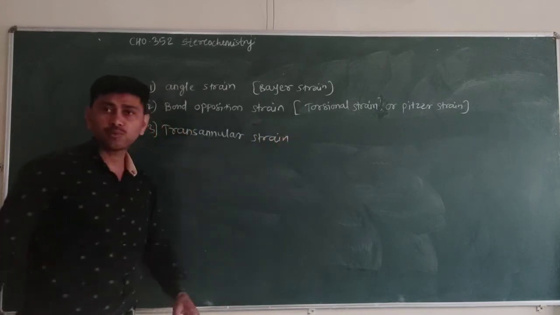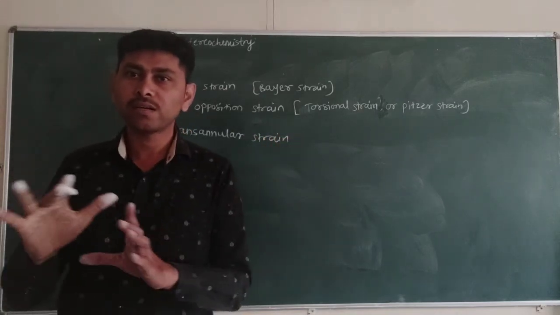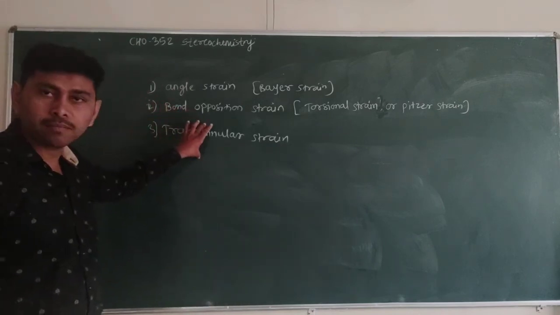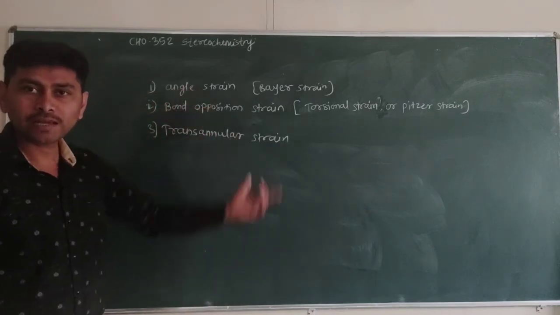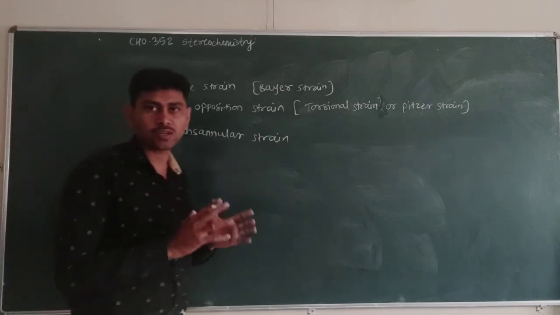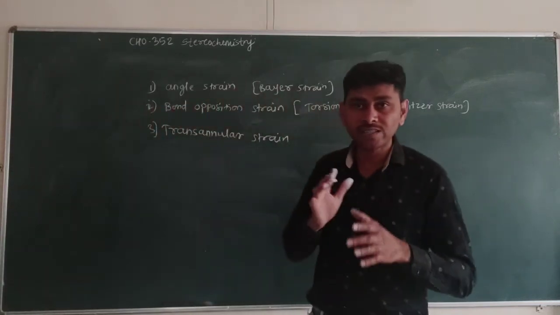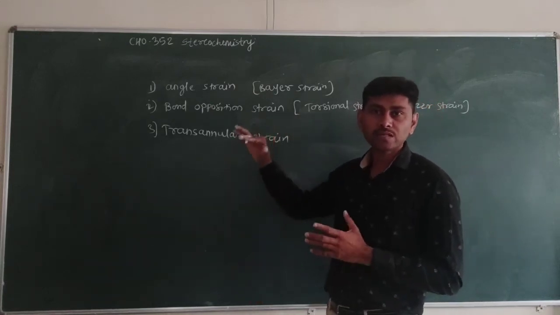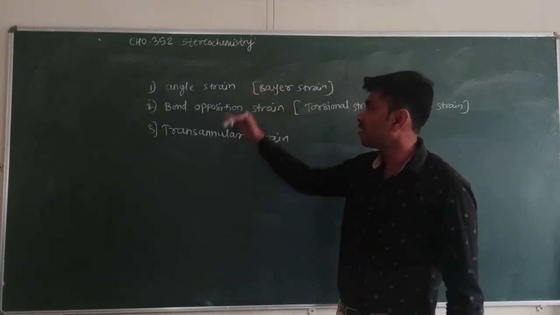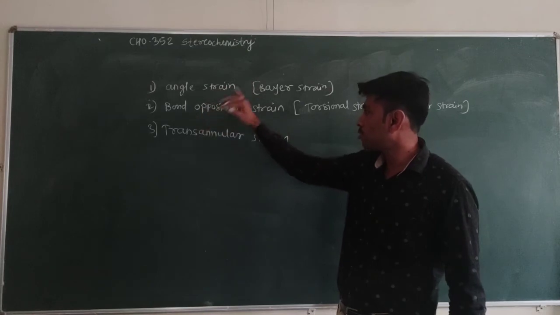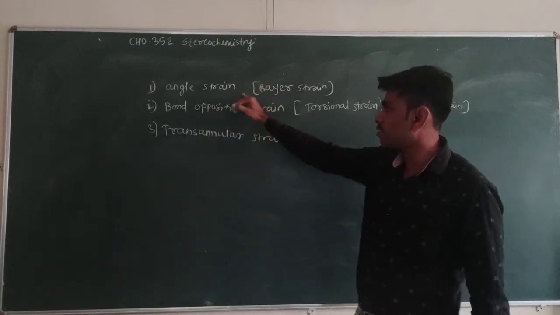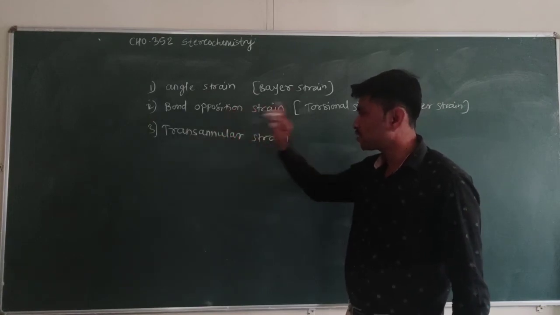So these are the types of strain present due to cyclic structures, because in cyclic structures the atoms have to adjust themselves, and in that adjusting there is some strain. These strains are angle strain, bond opposition strain, and transannular strain.